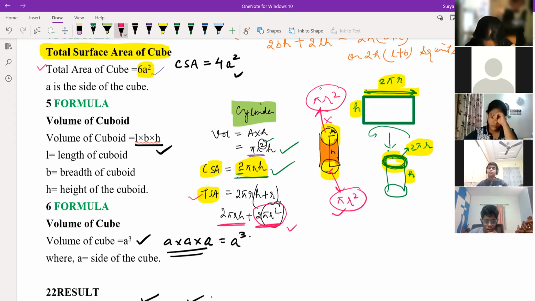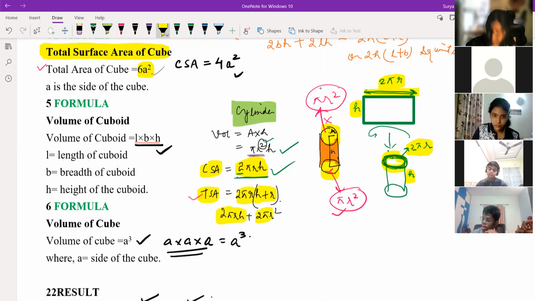So 2 pi r, now in both of these, what is common? 2 pi r is common, right? Yes, sir. So 2 pi r is common, and in the other bracket we are getting h plus r. So 2 pi r h plus 2 pi r square becomes 2 pi r in bracket h plus r. Anyone having doubt in this? So this is the complete formula of cylinder: volume, CSA and TSA.